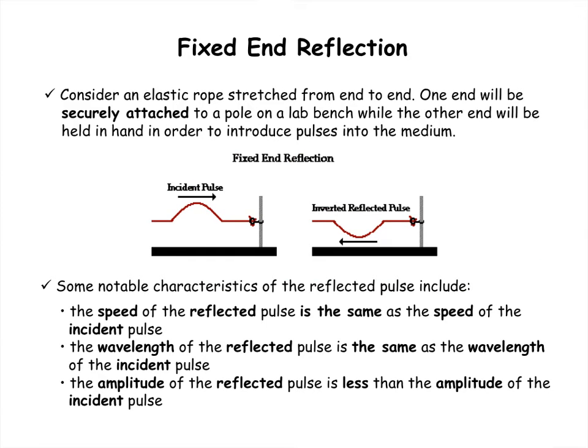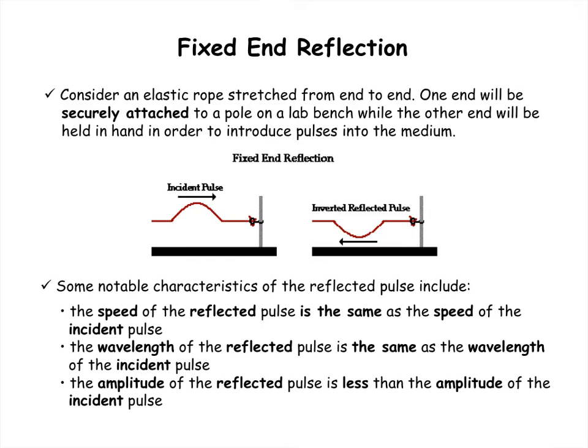So one of the things that can happen when a wave hits a boundary is that it can reflect. When you think of reflection, think of a wave bouncing. Reflect, bounce. In this particular case, we have an incident pulse being sent down a rope. The rope itself is the medium, and it hits a fixed end. The fixed end is shown here. This means that it doesn't move. So when this pulse reflects at the fixed end, it inverts and moves back. This inversion of the reflected pulse is due to the fixed end reflection.